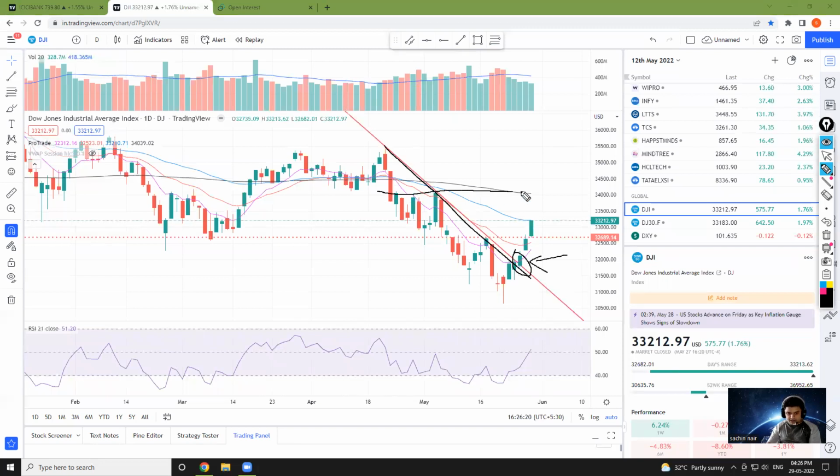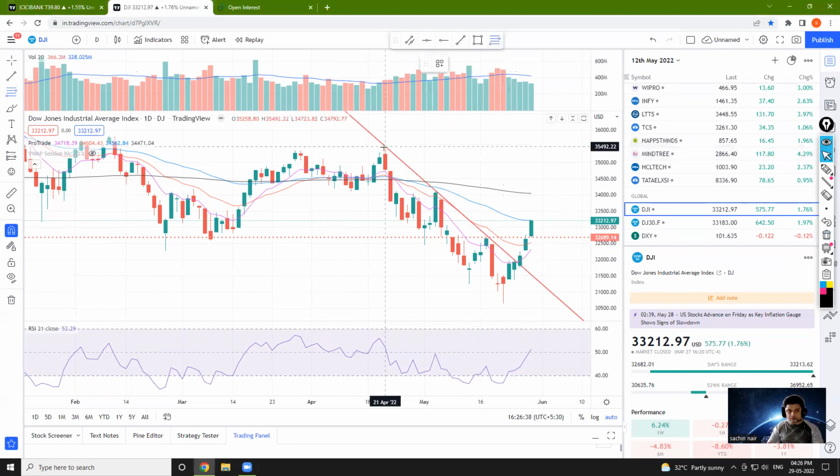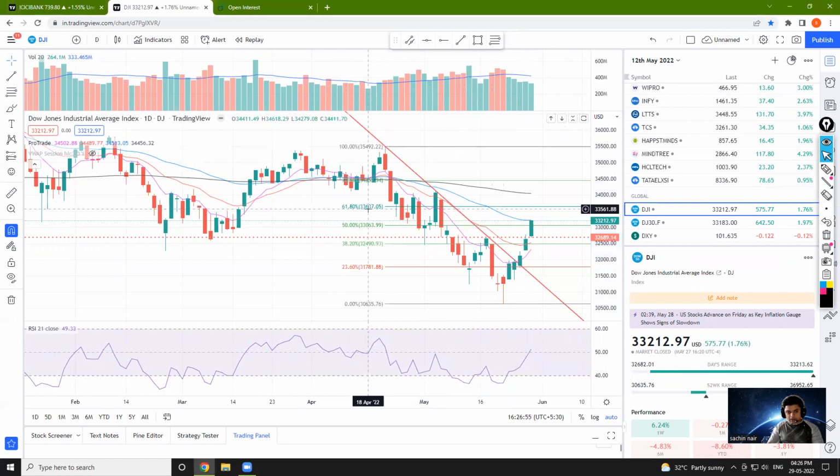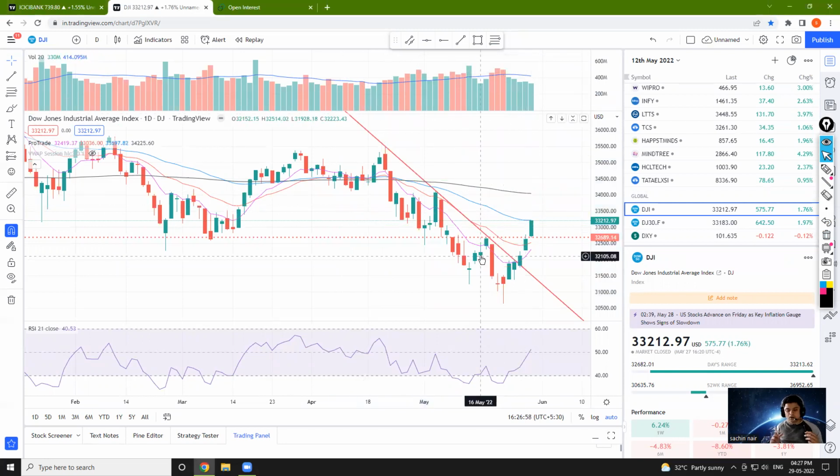Now the major resistance for Dow is going to be around 34,000. So little more upside is left, although Dow has not yet crossed the 50 EMA. So if something completely contradictory happens, it can fail to cross the 50 EMA and come down again. If I have to see the level, अगर मैं एक Fibonacci मारता हूँ, so it has given the breakout of the 50% zone. So next logical target for us in Dow will be 61.8. तो इतना गैप उसके पास पेंडिंग पड़ा हुआ है. अगर Dow रैली होता है, definitely I believe Indian market will also not stay behind. So Indian market will also continue its rally.